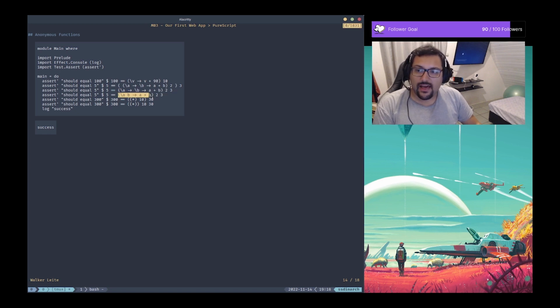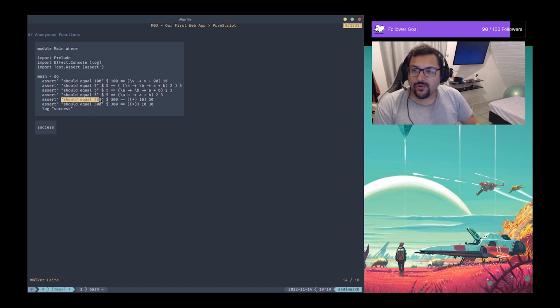Here we have another more simplified version of that. So we have these parameters, and we are passing 2, and we are applying this function to 2 and 3. So also the same thing. All those are simplifications of previous expressions, okay? So we are applying this function from the left side to 3, then we are applying also that to 2 and resolving the final value, okay?